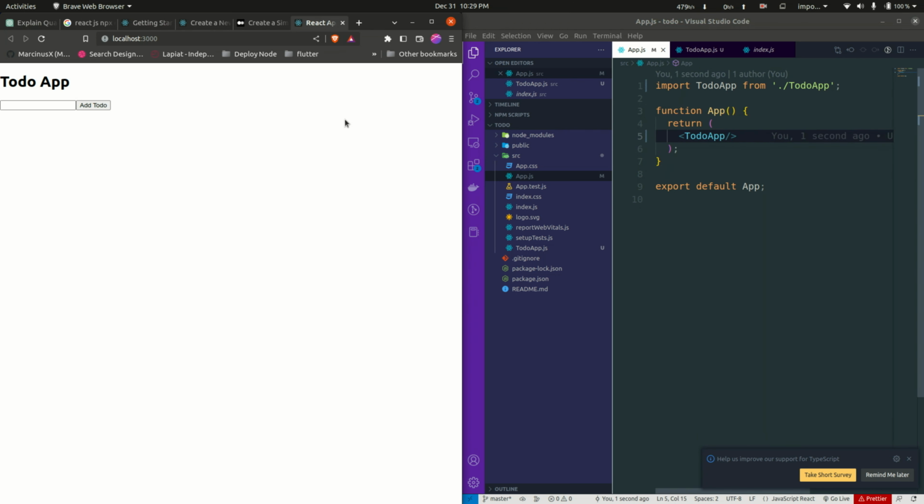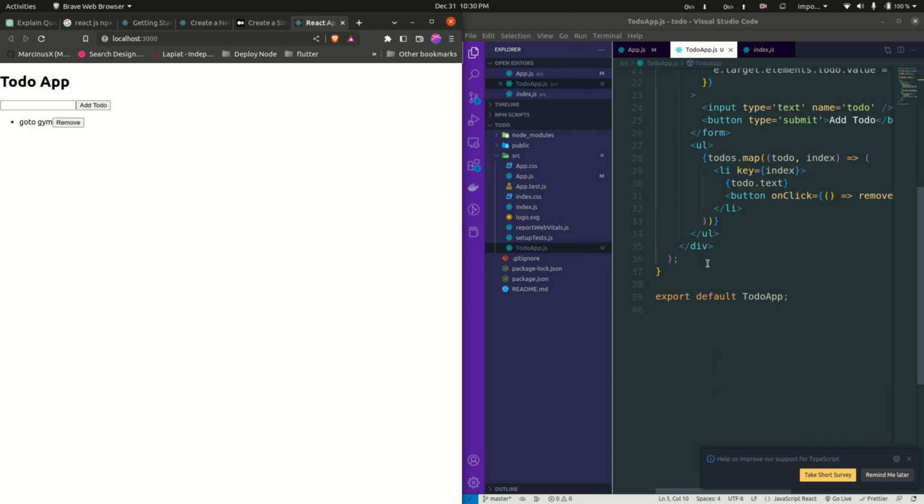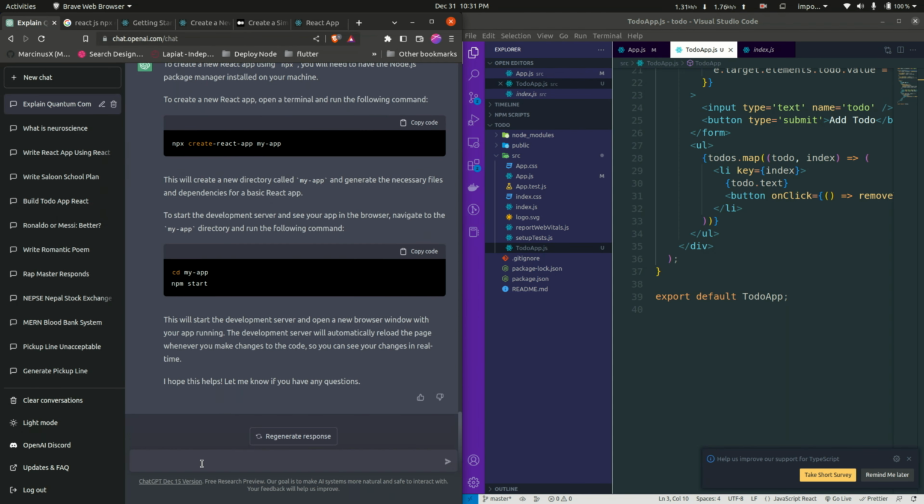And voila, we just have a full working to-do app just like this. So let's make some New Year resolution to-do plan, which I never follow by the way, and it is working perfectly as we expected. Now let's ask ChatGPT to add the feature of a check mark to state whether the to-do is done or not.